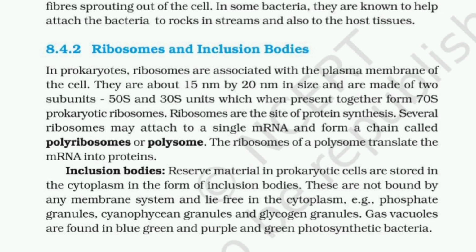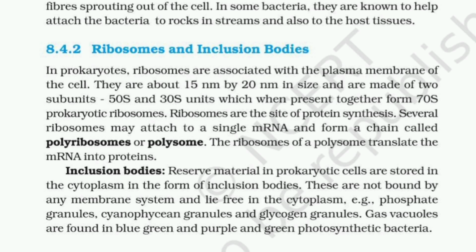In prokaryotes, the ribosomes are associated with the plasma membrane of the cell. They are about 15 nanometer by 20 nanometer in size and are made up of two subunits, 50S and 30S, which when present together form 70S prokaryotic ribosomes. Ribosomes are the site of protein synthesis. Several ribosomes may attach to a single mRNA and form a chain called polyribosomes or polysome. The ribosomes of a polysome translate the mRNA into proteins.